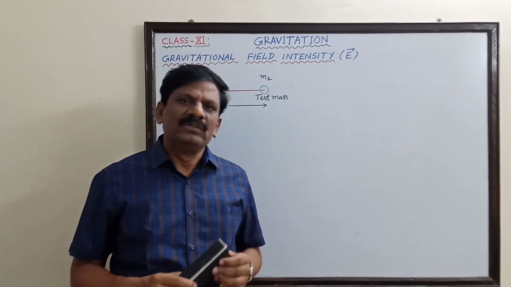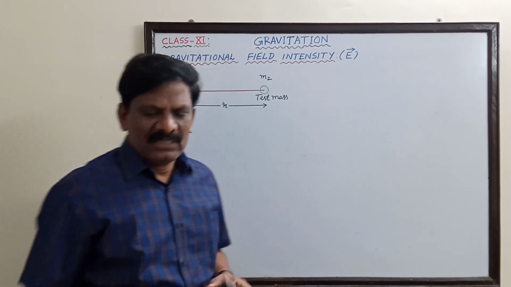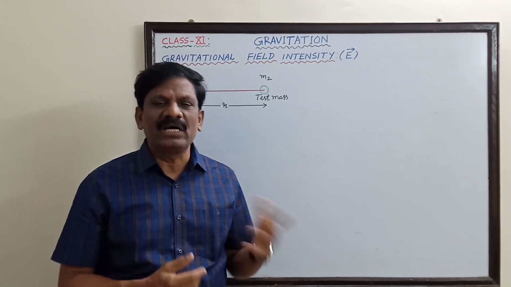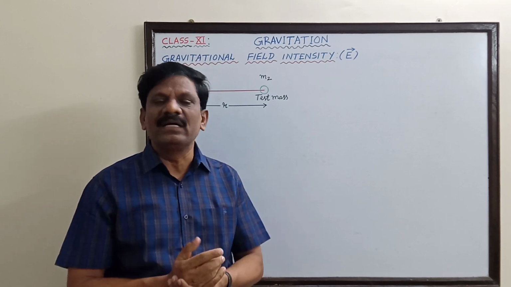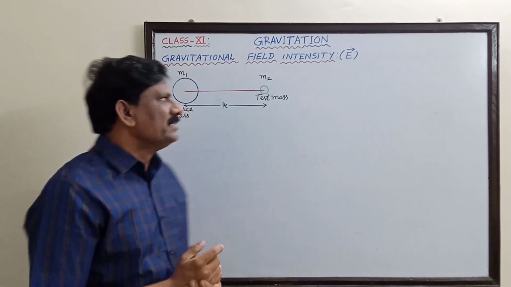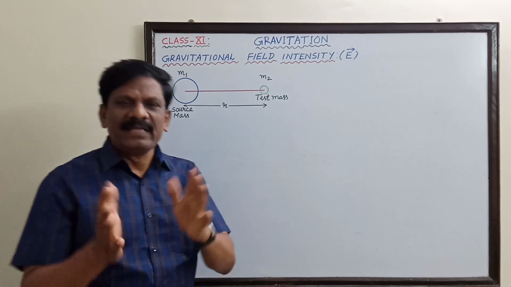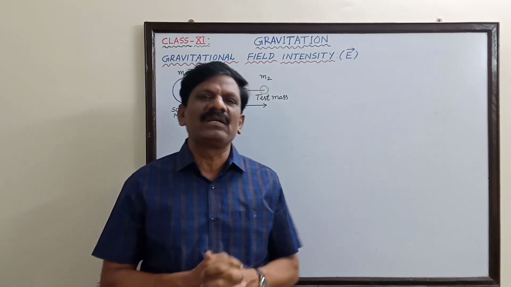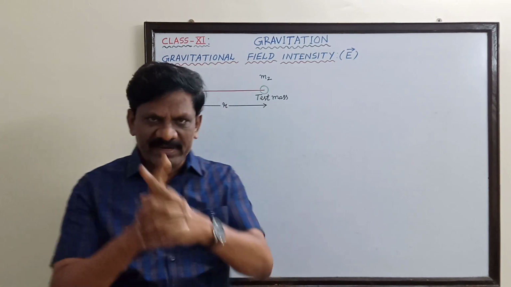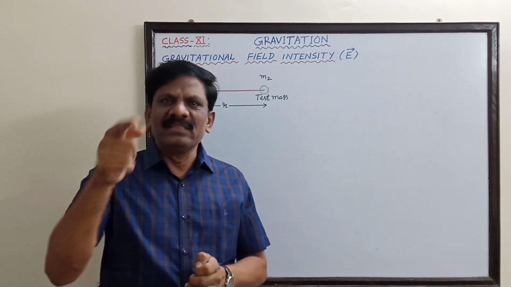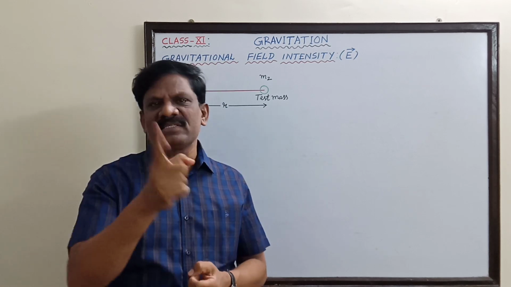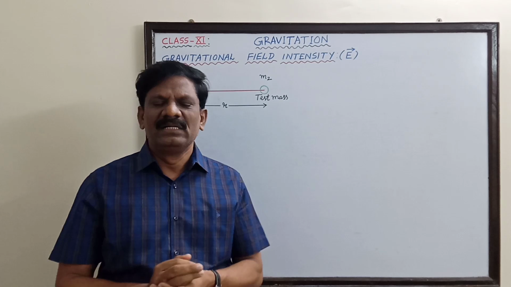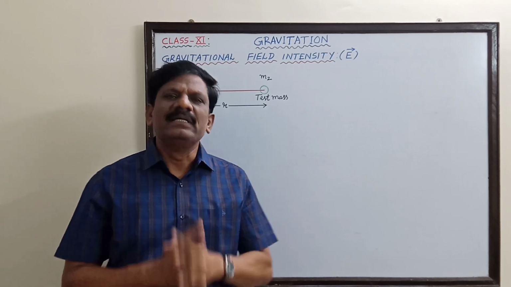So this region, as we have defined, is the electric field and magnetic field for the charged particles and the magnetic poles. In a similar way, if you consider any given mass, surrounding the mass there will be a region or space called gravitational field. Inside the field, if any other mass enters, it will be attracted. Understand? You take for example Earth.